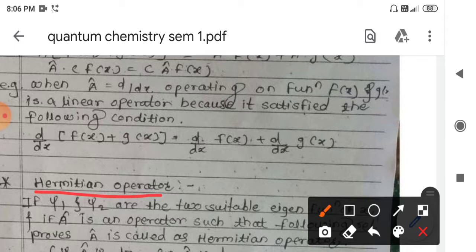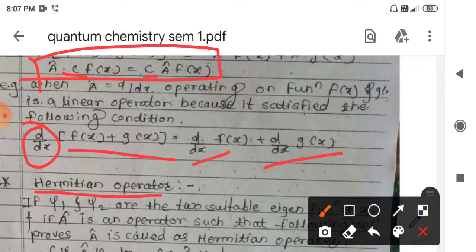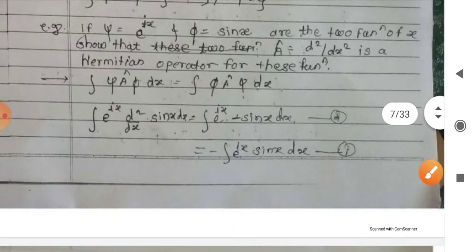The condition for a linear operator is that the operator A acting on the sum of two functions should give the sum of the separate operations on each function, and if we multiply by a constant, it should also satisfy this condition. These two conditions should be satisfied for the Hermitian operator and linear operator.